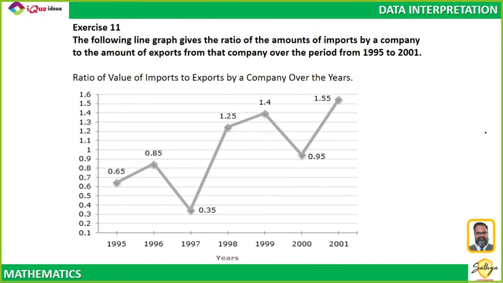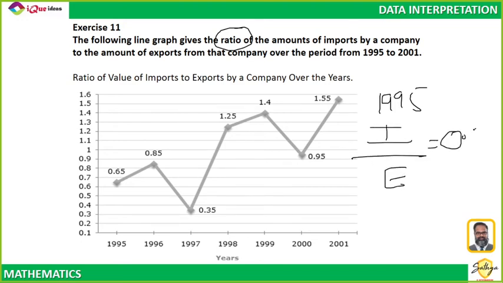Now this is a superb example. The following line graph gives you the ratio of the amount of imports by company to the amount of exports by company over a time period. So basically, in the year 1995, the ratio of import upon export was equal to 0.65. That is what the number means. In the year 1998, import upon export is 1.25.